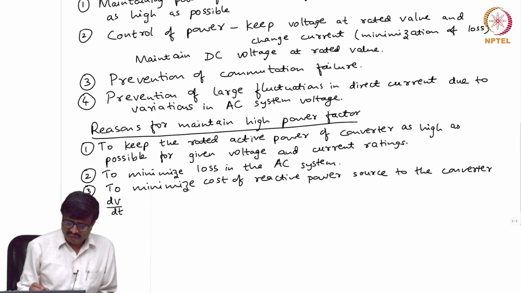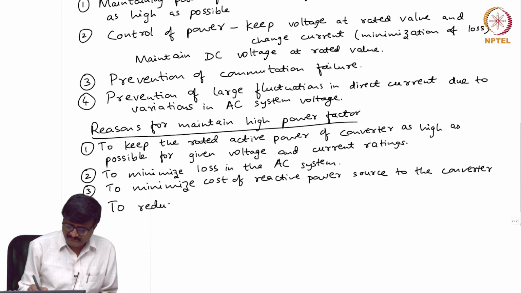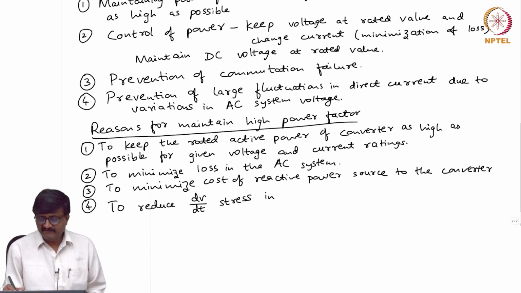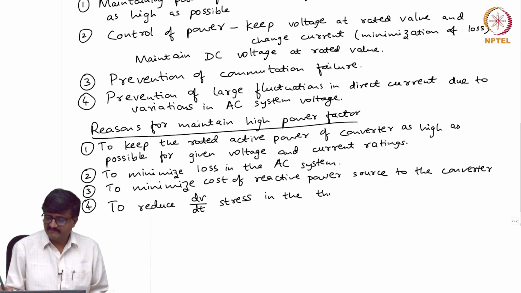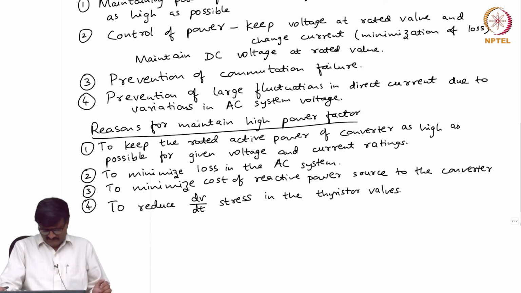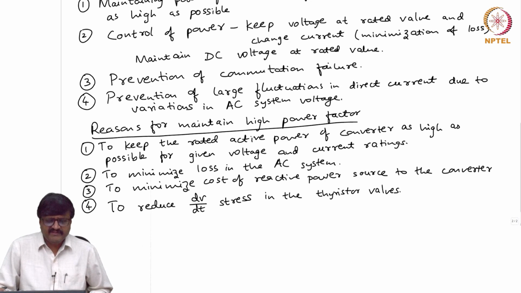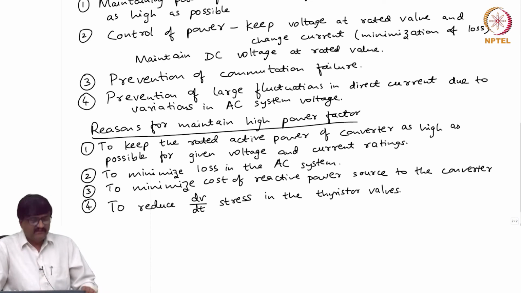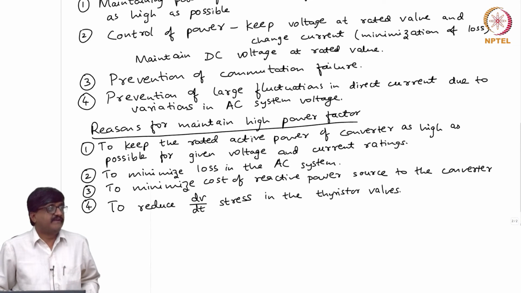So, okay, let me write this as to reduce dV by dt stress in the valves, thyristor valves. So, these are the considerations used for deciding the values of the control variables.